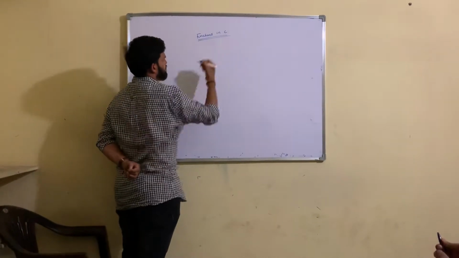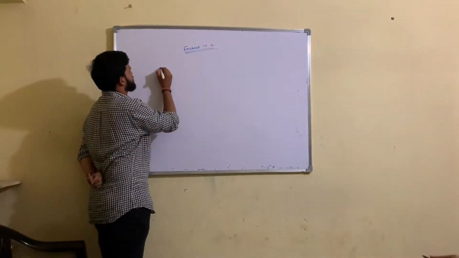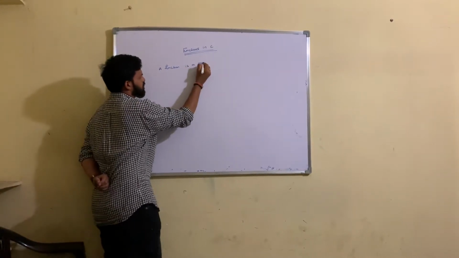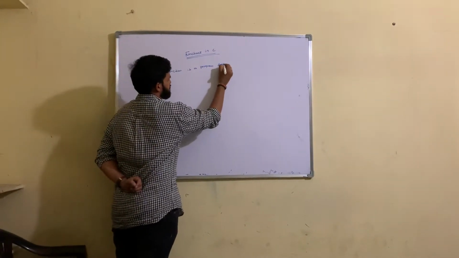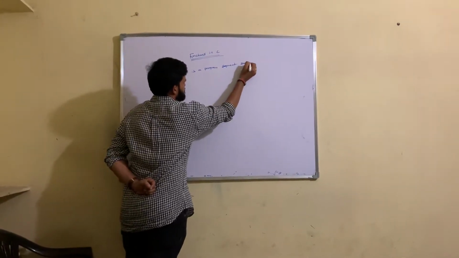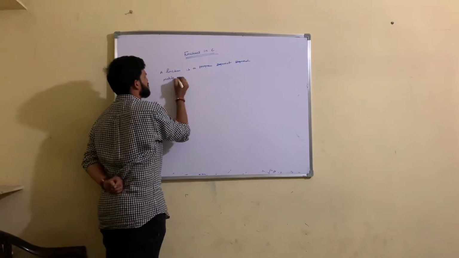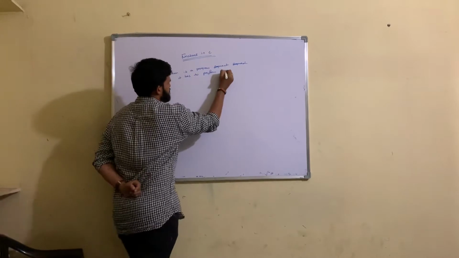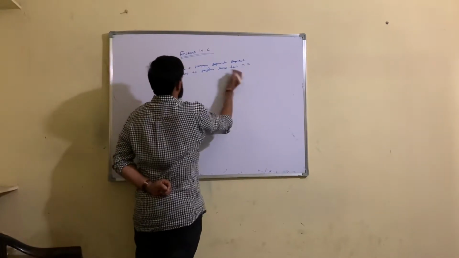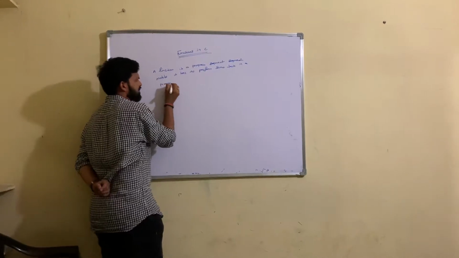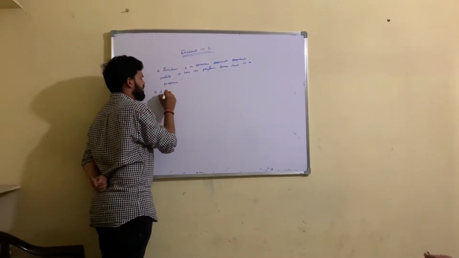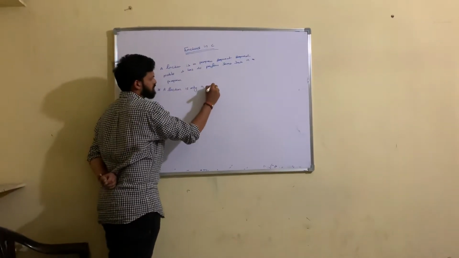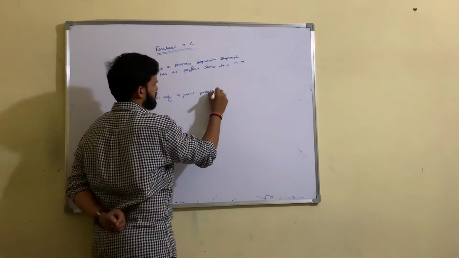Functions in C. The basic definition: a function is a program segment, a module. It has to perform some task in a program. A function is only a part of a program.